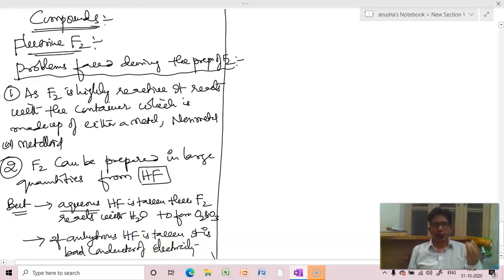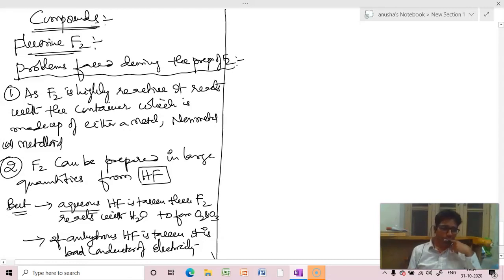One is aqueous HF, one is anhydrous HF. If you take aqueous, it is a good conductor, but the problem is fluorine reacts with water. Then we cannot get fluorine. And anhydrous HF is a bad conductor of electricity, wherein fluorine does not react with anything, but it is a bad conductor. So through the electrolysis process, we cannot prepare fluorine.